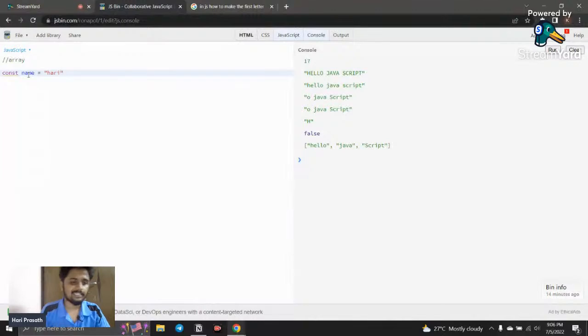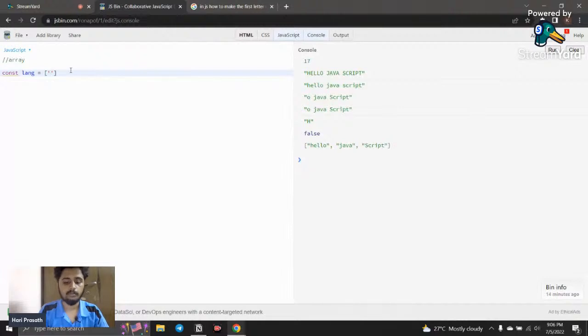Array is nothing but it stores a list of values in a single variable. So how can I do that? For example, I'm going to declare a variable named lang. This is the variable name, and for declaring an array you need to use the square brackets, and I'm going to declare all the values here.